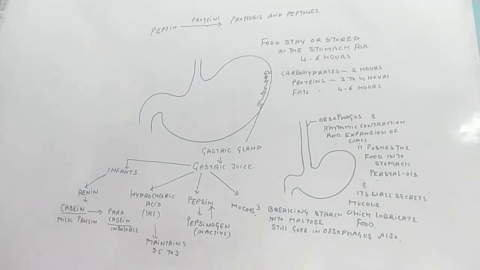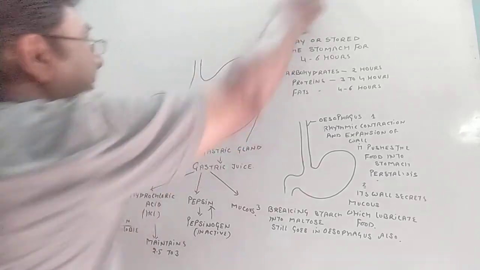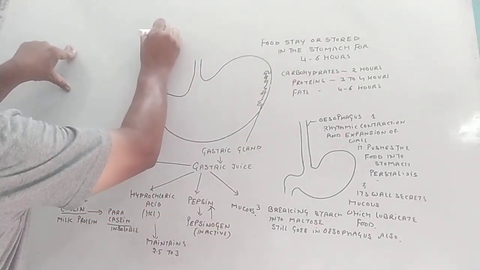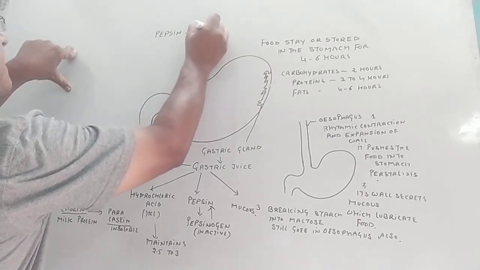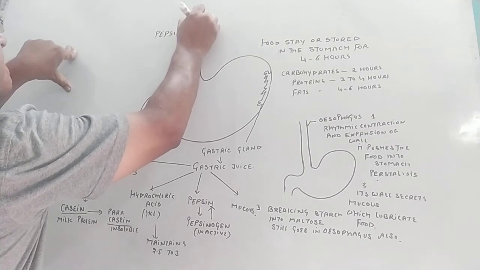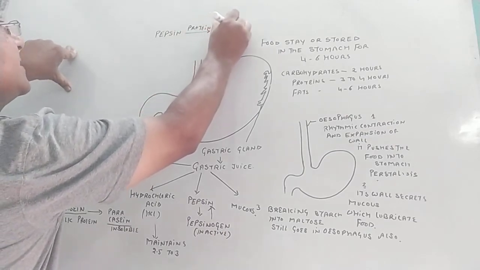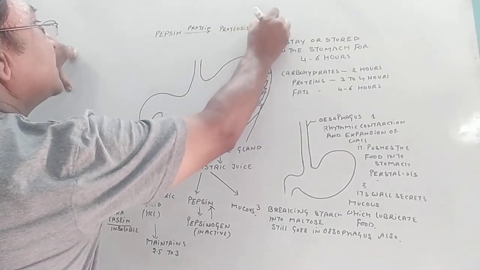I hope you can read it. Let's write it again. This pepsin breaks the proteins into proteoses and peptones.